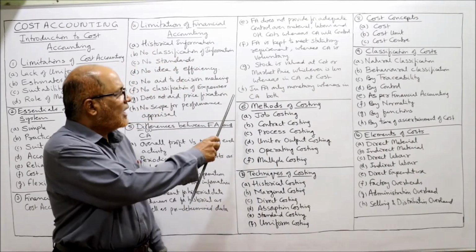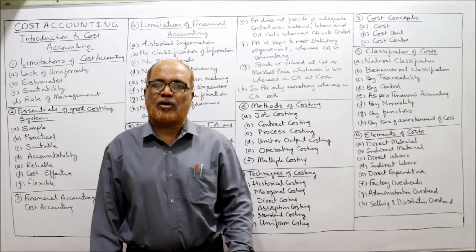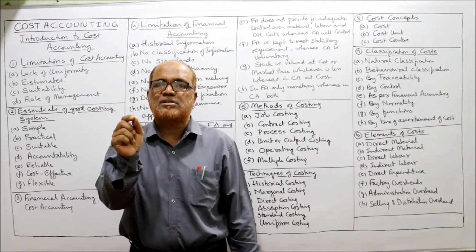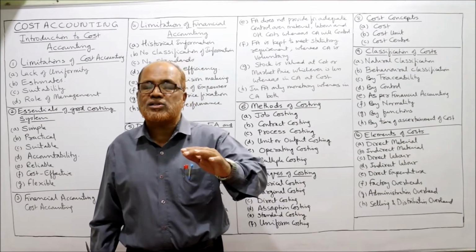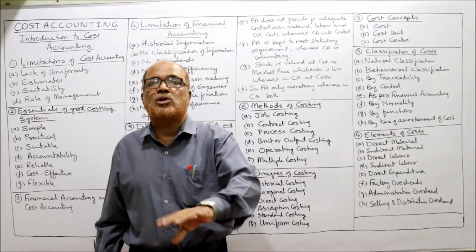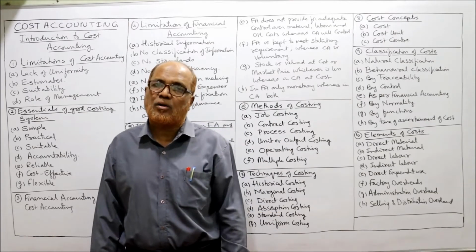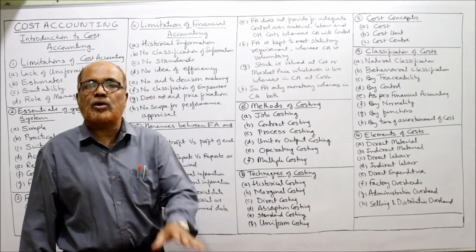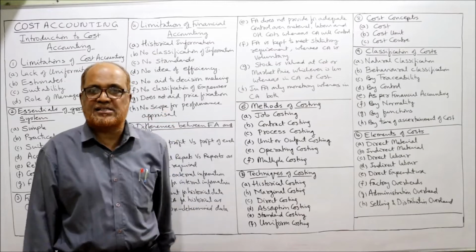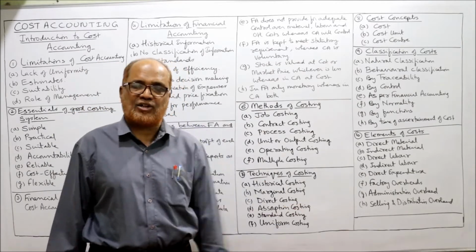That is the difference. Last one, in financial accounting, only monetary data is recorded. Only in money terms, the data is recorded. Whereas in cost accounting, even non-monetary data is also recorded. Example, units are recorded in cost accounting. So these are the differences between financial accounting and cost accounting. The question is frequently asked in examination regarding the differences between cost accounting and financial accounting.